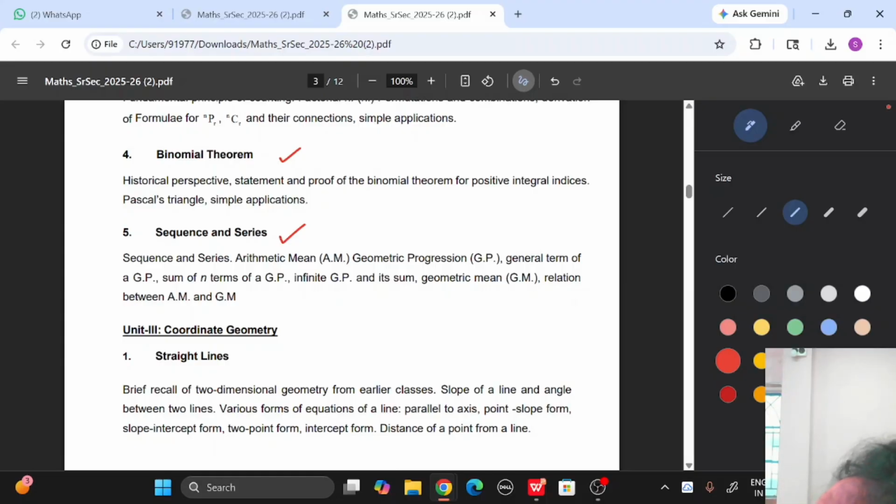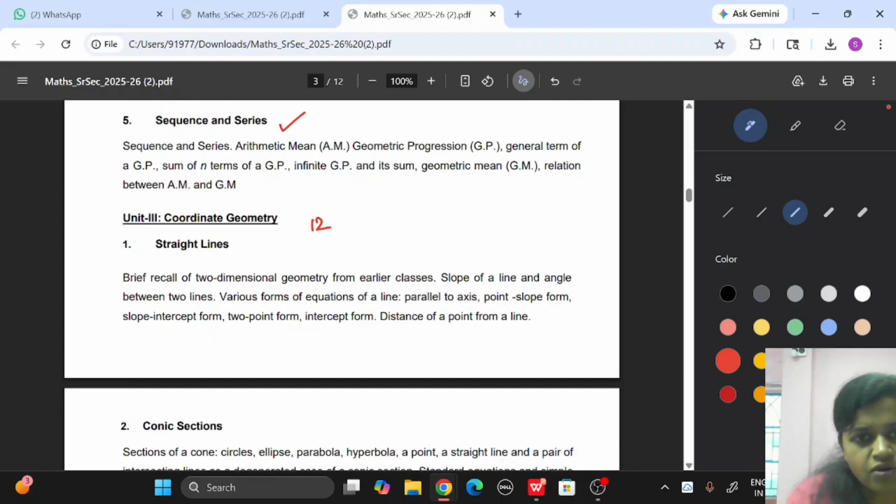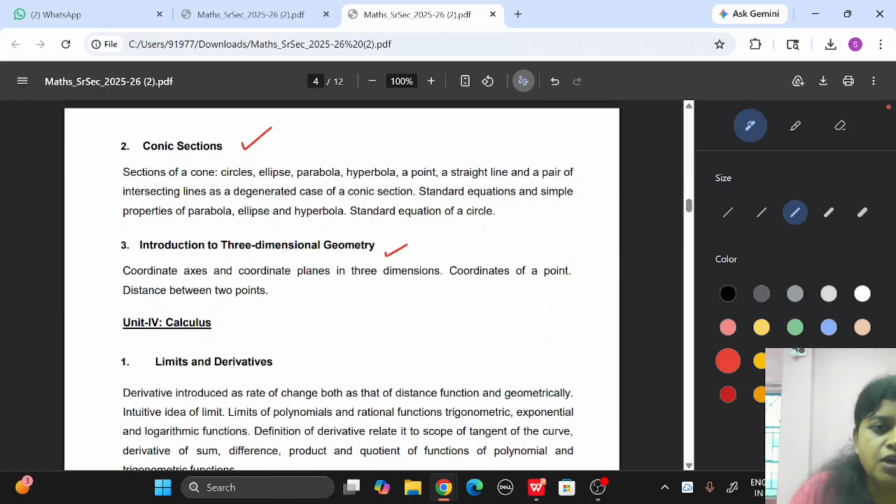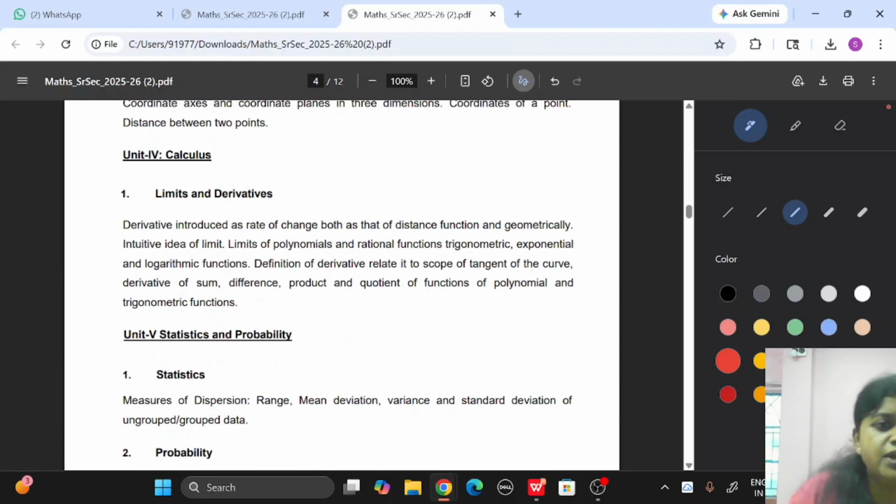Okay, so next is coordinate geometry. In coordinate geometry there are 12 marks. There is no chapter wise weightage, so we should know that this whole unit is allotted 12 marks. First straight lines is given, conic sections, then introduction to three-dimensional geometry. Then for unit 4, 8 marks are given. In unit 4 there is only one chapter, limits and derivatives. From limits and derivatives 8 marks are allotted.